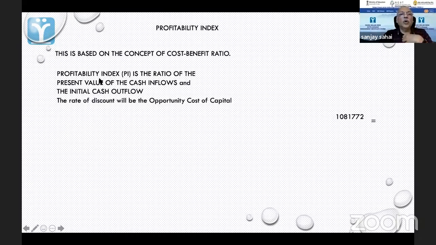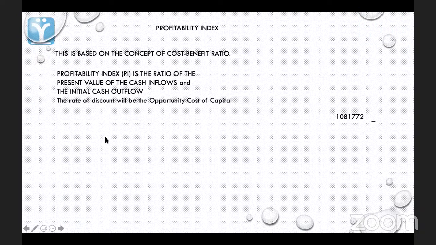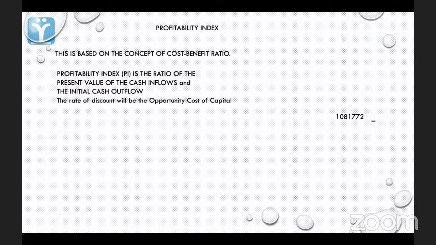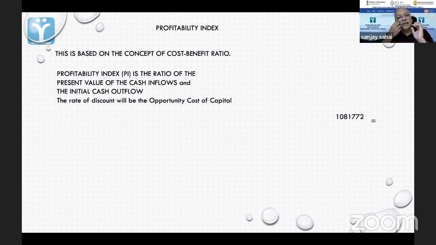It is the ratio of the present value of the cash inflows and... Sir, don't mind. We are getting into the next topic. Previously, you told that when time increases for the discounting, the price becomes negative. For that, you told that you will tell the reason why an increase in time reduces the return. Yes. So that is the answer to that.